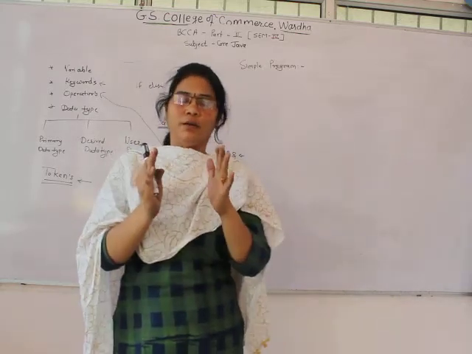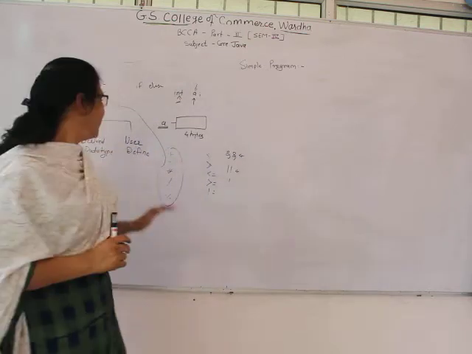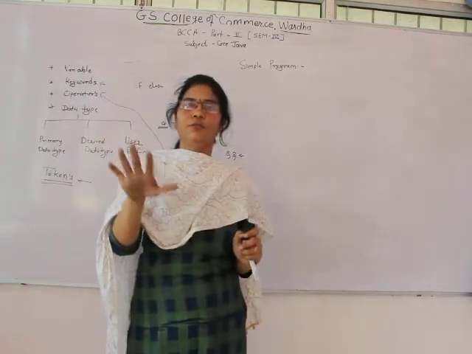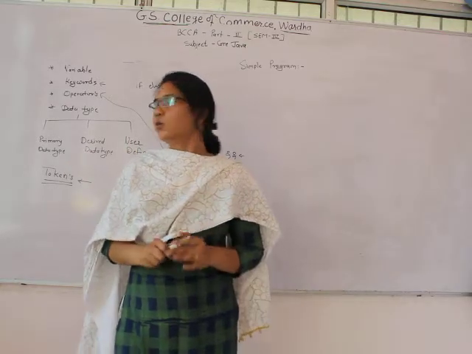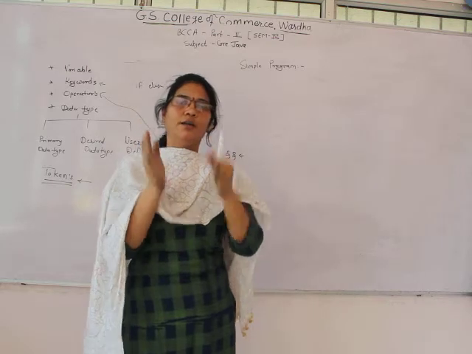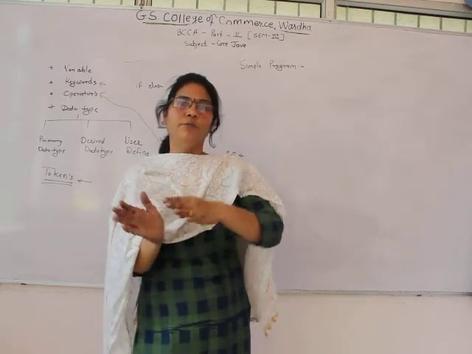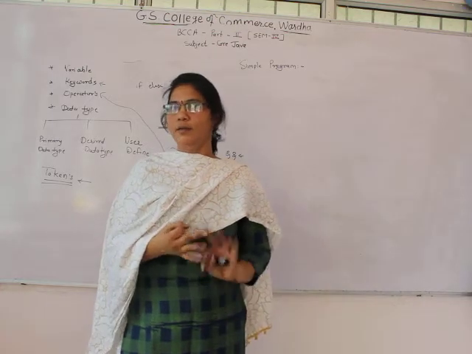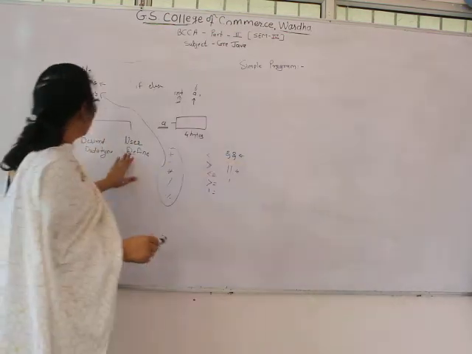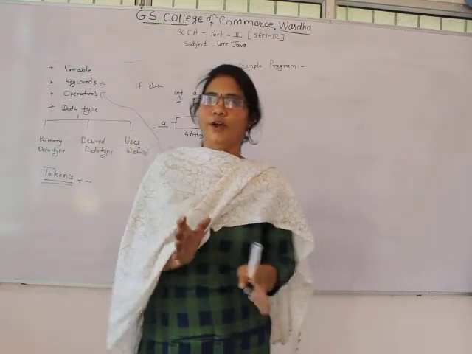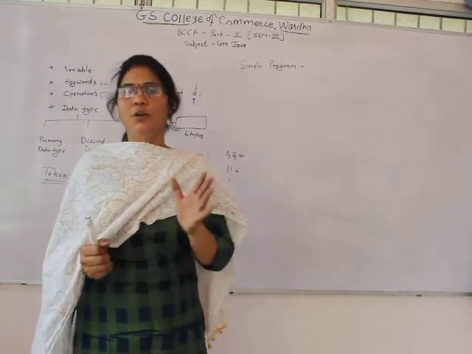The primary level data types are integer, float and string. After that, derived data types, that means we derive a data type from another, like array and class. After that, the user defined data types, that means the class and structure defined by the user, and enumeration.